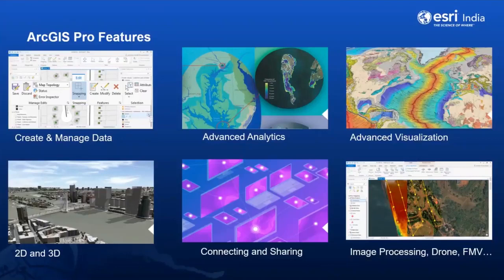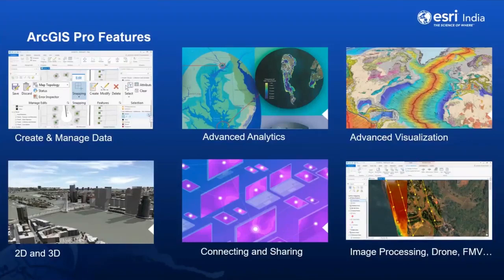As you can see here, you can create visually stunning maps using state-of-the-art presentation tools which can emphasize what is important in a particular map. And we can work with multiple displays, layouts, and you can also work simultaneously in 2D and 3D environments in Pro.